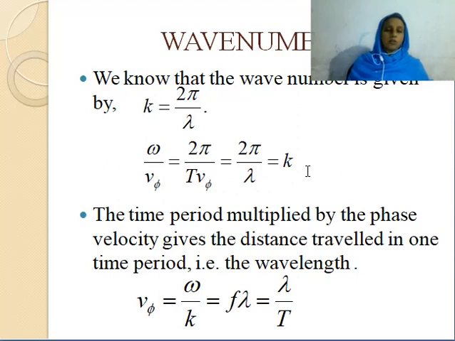Okay. So now we can write the phase velocity. The phase velocity v phi equal to omega by k. This is equal to f lambda, because omega equal to 2 pi f and k equal to 2 pi by lambda. So you get omega by k equal to f lambda. Similarly, this is equal to lambda by T.